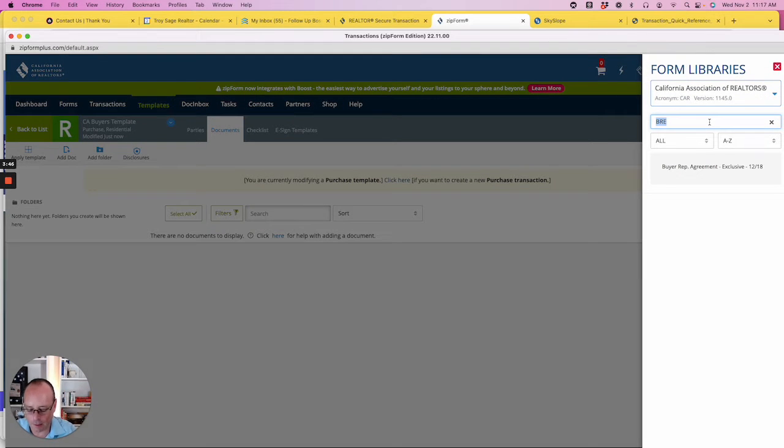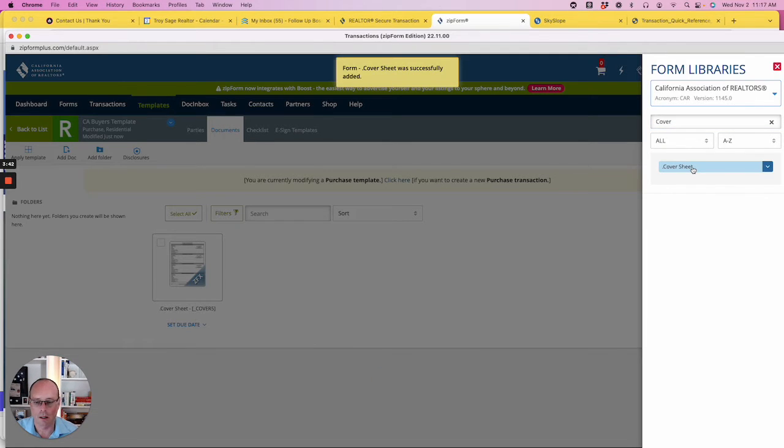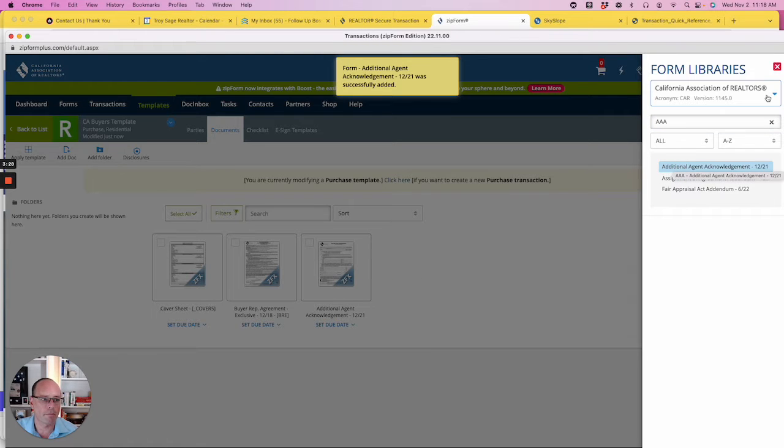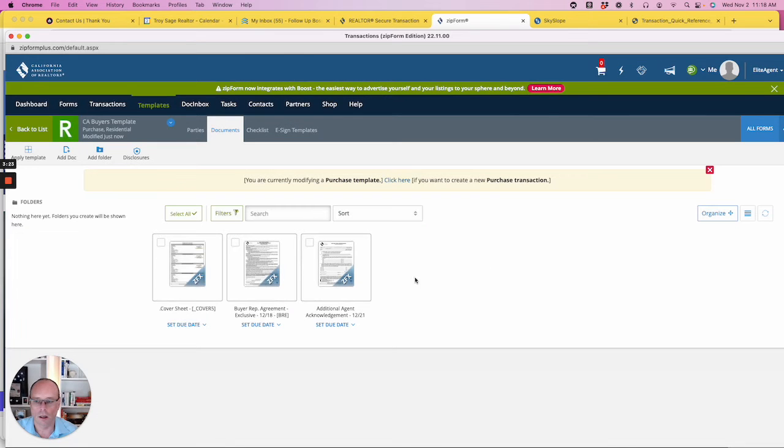Let's click on Cover Page. We want the cover sheet. Okay. Referring back to my list, we want the BRE. Referring back to my list, we want the additional agent acknowledgement. And let's start with that. So now I'm going to pause and I'm going to save this. So we got the cover sheet, the buyer's rep agreement, the additional agent acknowledgement.